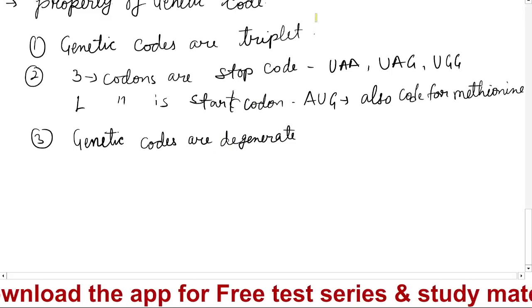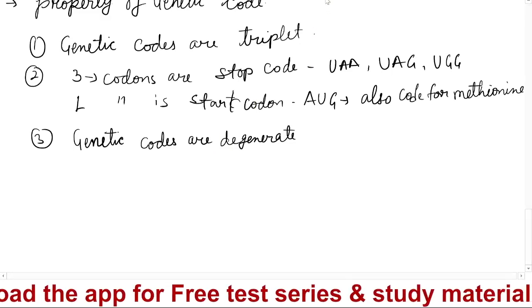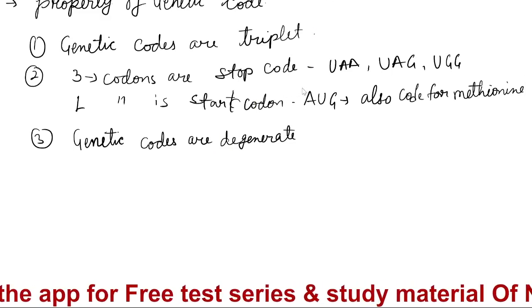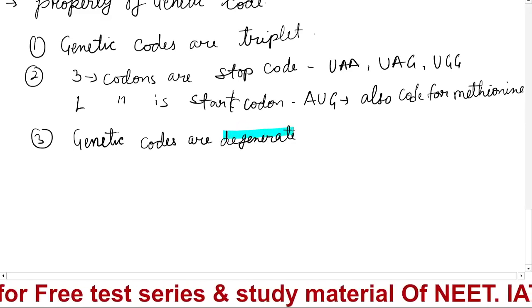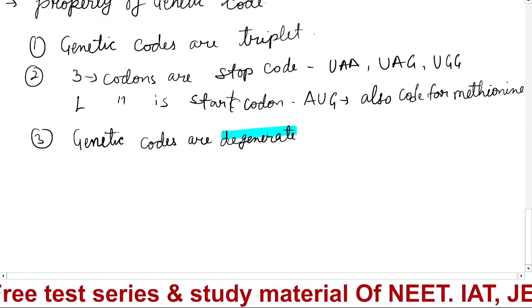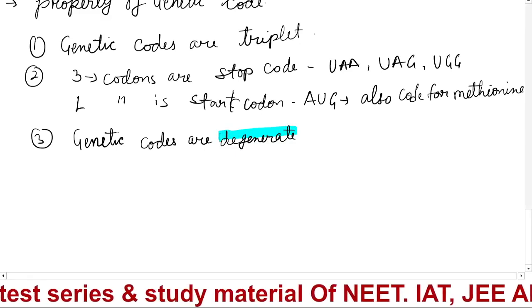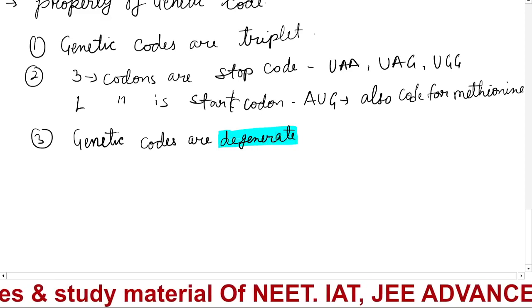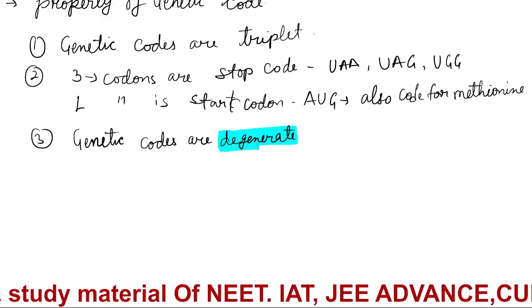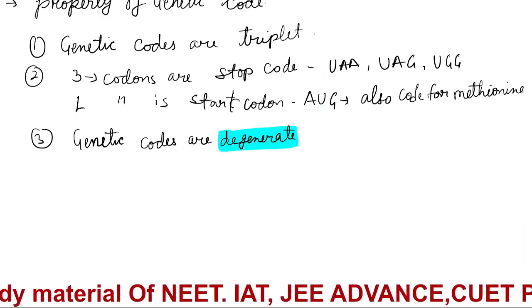Degenerate means one codon can code for one amino acid, but one amino acid can be coded by different codons. It is simple only.